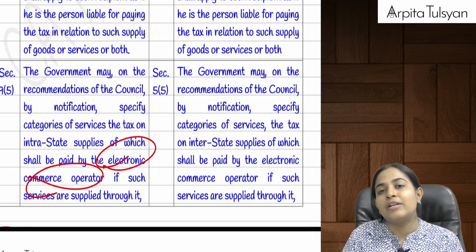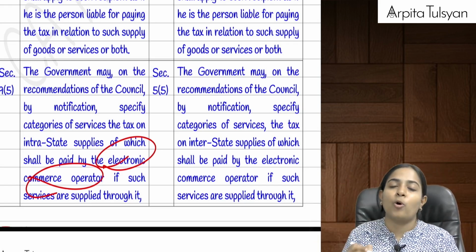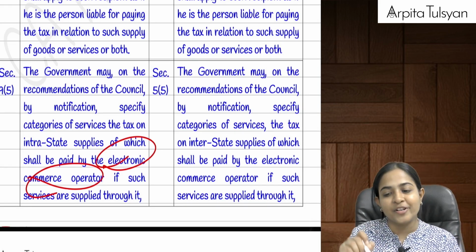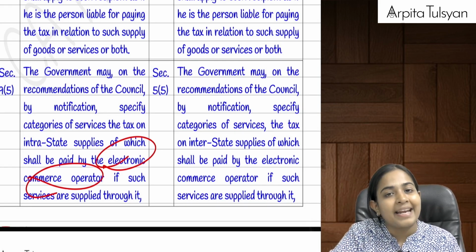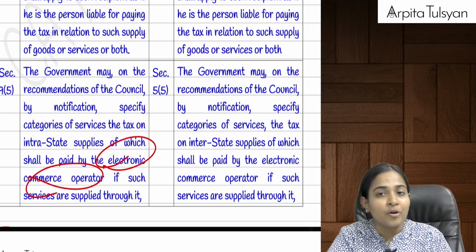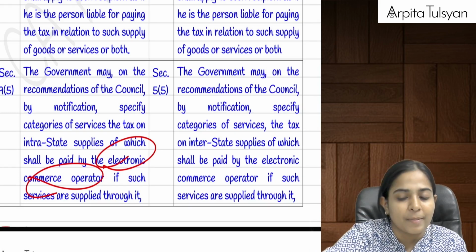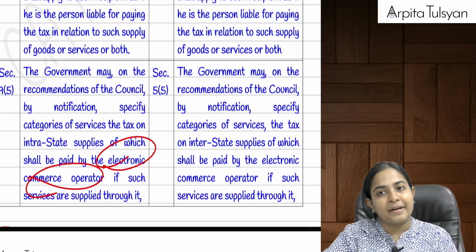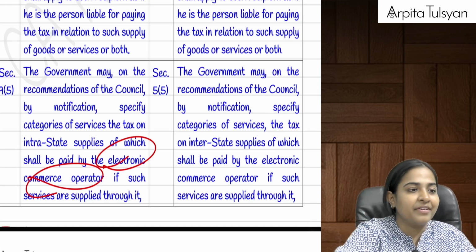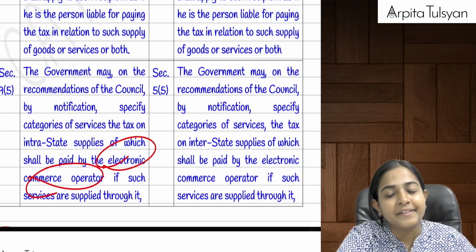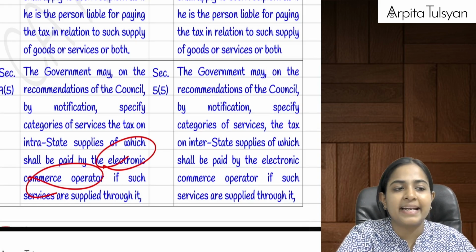Again, on this e-commerce operator, we have got a separate concept in this chapter only, which we are going to discuss further. So in 9(3) and 9(4), both of these sections, we are talking about reverse charge mechanism, and section number 9(5) is going to talk about the e-commerce operator, which is going to be discussed separately. Are you clear with this, everyone? Are you clear till here? Yes, this was a basic introduction part.